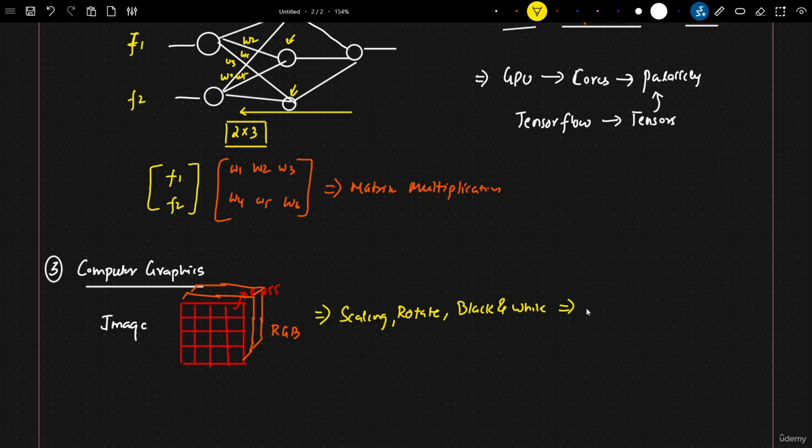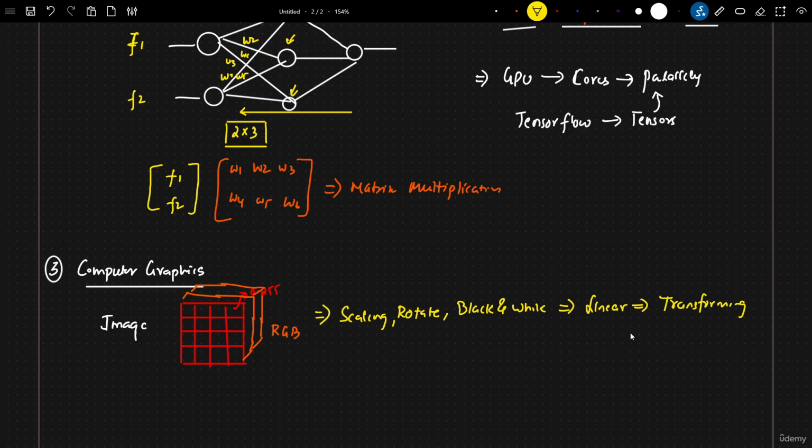We can do all these things with the help of linear algebra, because here also we will be transforming these images. So linear algebra is used to perform transformations such as scaling, rotation, and translation of objects in computer graphics. And again, it depends on what kind of dimensions you are working in with this specific image.